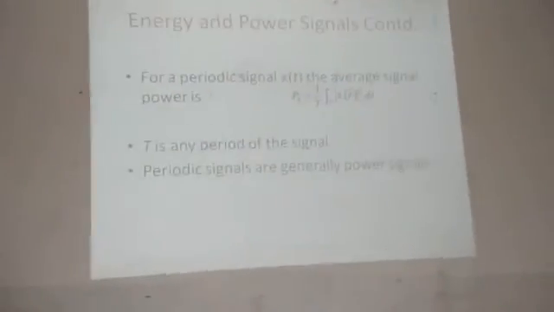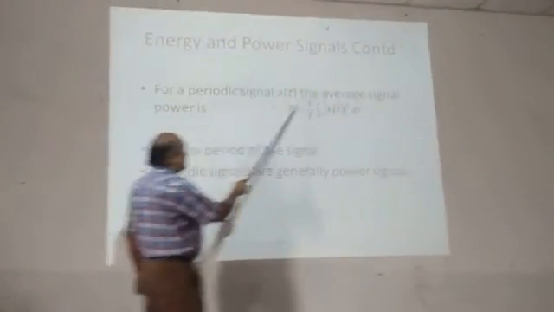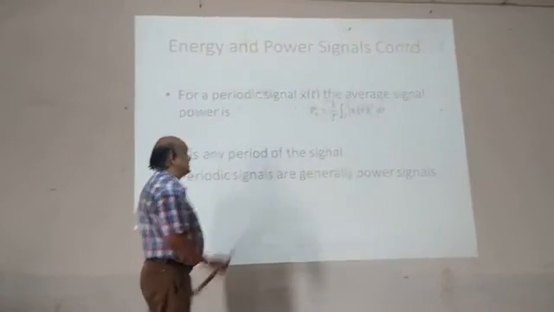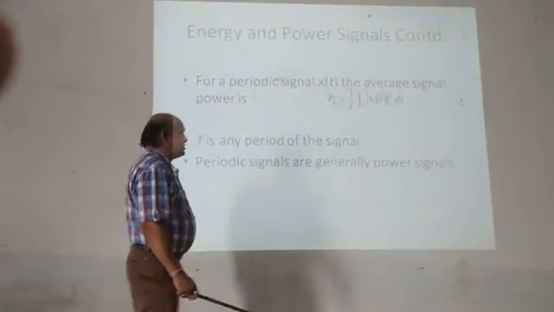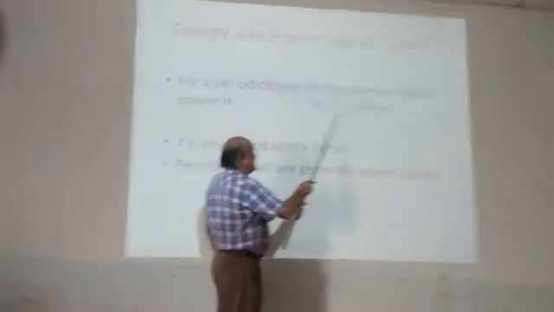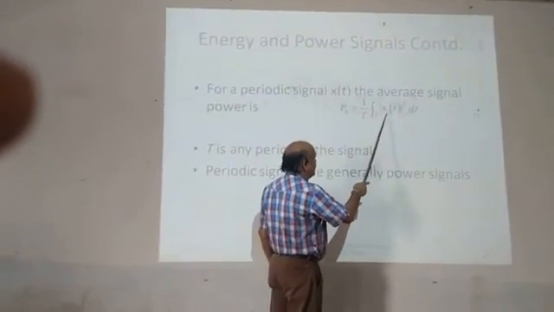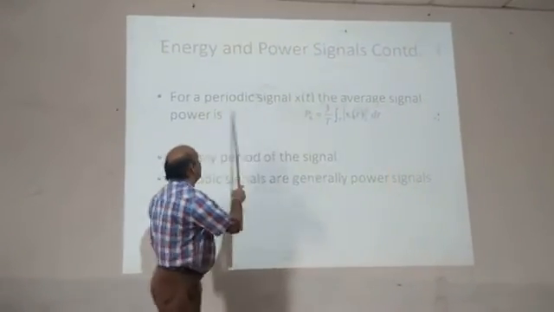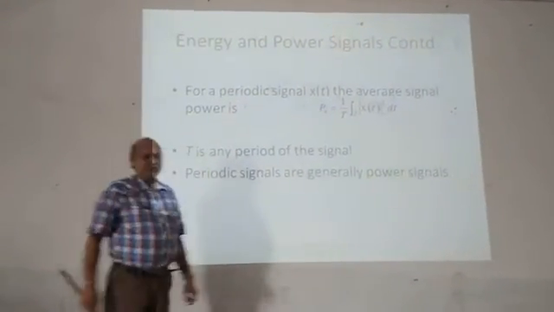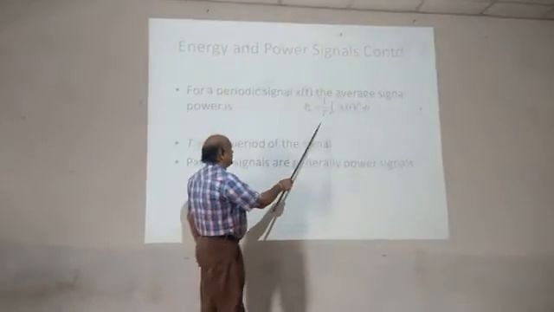And for a periodic signal x of t, the average signal power is given by Px is equal to 1 by T integration over one period T of magnitude of x of t square dt. This is the average power for the periodic signal. T is any period of the signal, called the period of the signal.